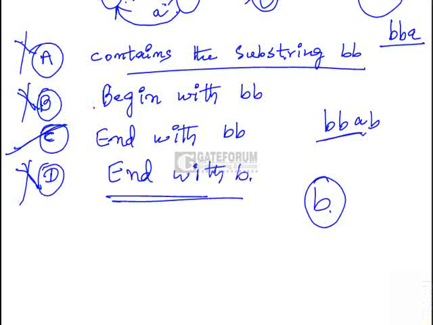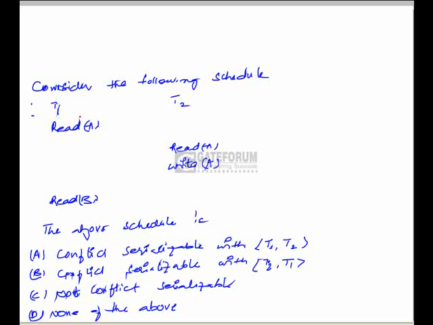Option C is correct. Here a schedule is given and we need to identify whether it is conflict serializable or not. And if it is conflict serializable, we also need to identify the equivalent serial schedule. So for that, first of all we need to know what a conflict serializable schedule is. The given schedule is conflict serializable if we can obtain one of the serial schedules from that schedule by interchanging the non-conflicting operations. Before that, we need to know what are conflicting and non-conflicting operations.